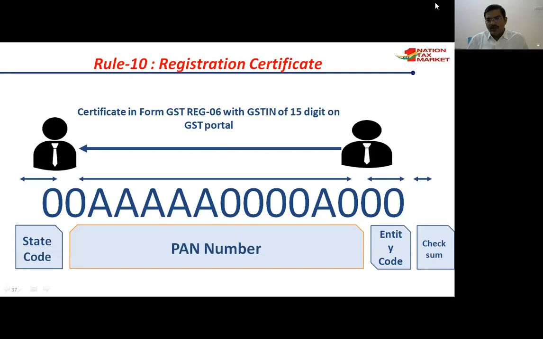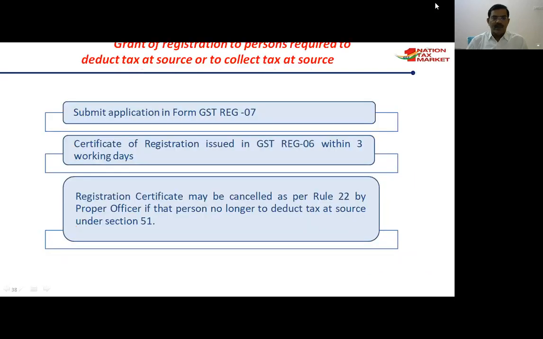The last digit is the check digit. So it is a purely 15 digit alphanumerical number. The first two digits indicate the state serial number, and just by seeing this number you can understand that this is a state bill, invoice. Okay. And submit the application form GST REG 7 for further clarification.